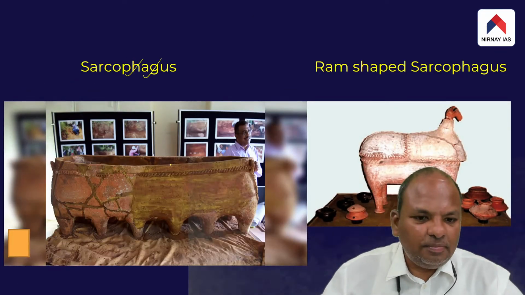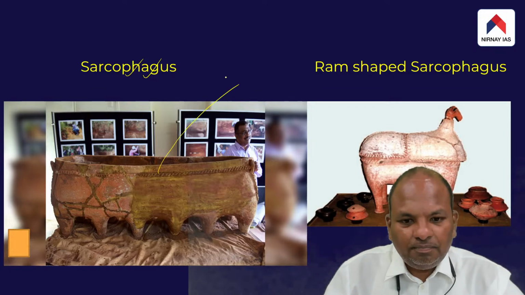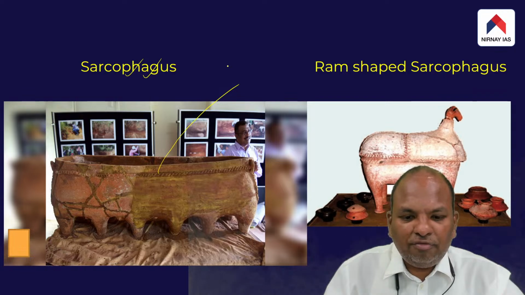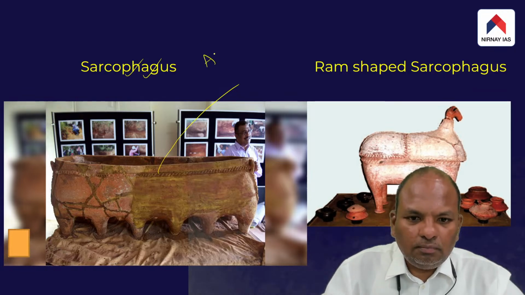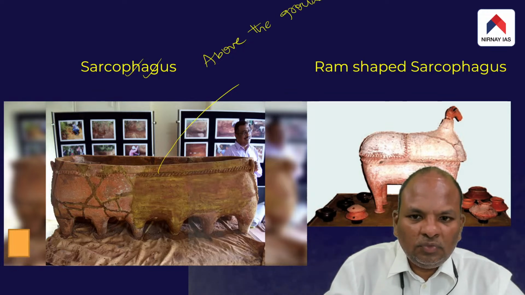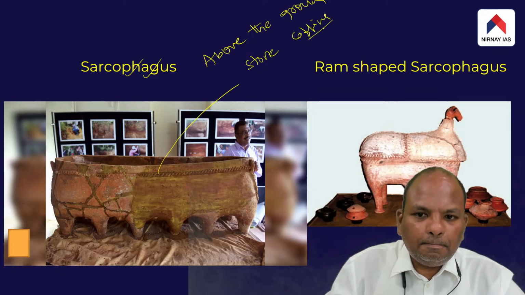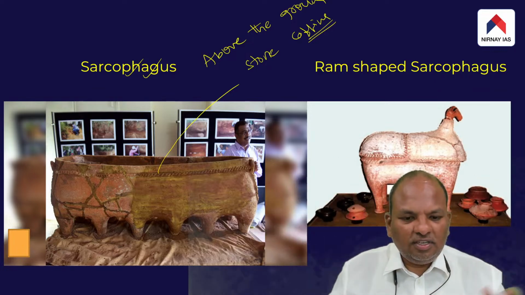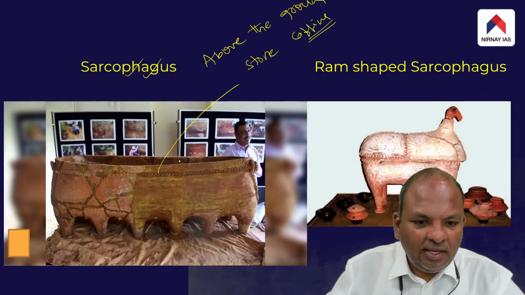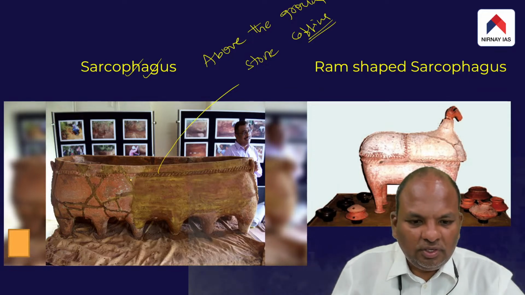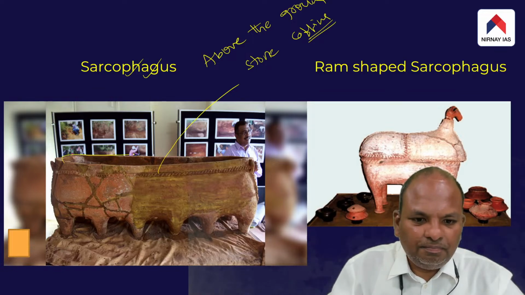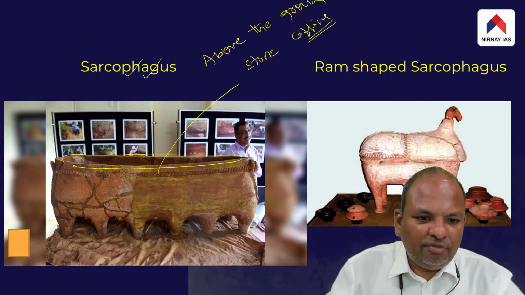Sarcophagus is basically above the ground stone coffins, which were made to place the dead body. Inside these above the ground coffins, the dead body was placed, and then afterwards the entire coffin was covered with the lid.